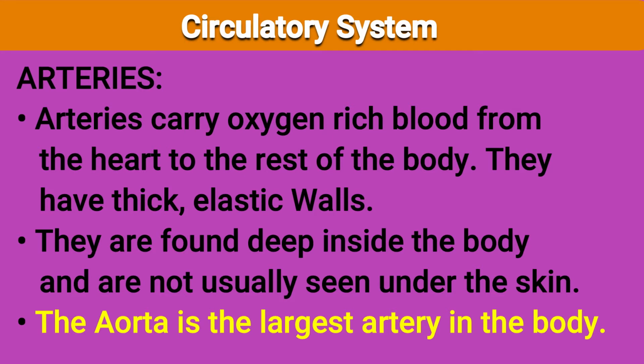Let us see about the blood vessel types. First one is what? Arteries. Arteries carry oxygen rich blood from the heart to the rest of the body. They have thick elastic walls. They are found deep inside the body and are not usually seen under the skin. We can't see the arteries. We usually see only the veins. Aorta is the largest artery in the body.